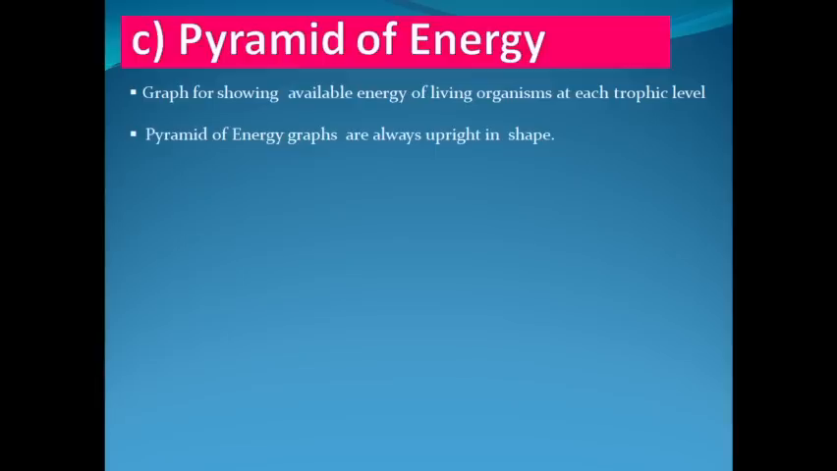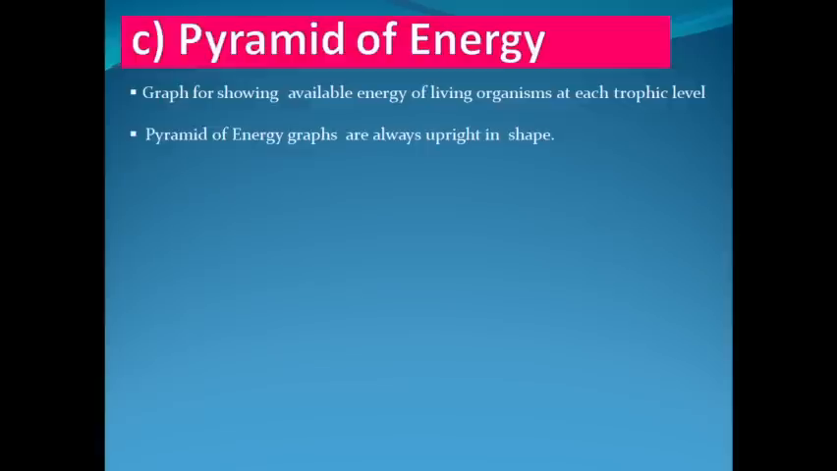The third type of ecological pyramid graphs are called pyramid of energy. Whenever we want to represent the total amount of available energy at each trophic level in any food chain, the graphs formed in such cases will be termed as ecological pyramid of energy graphs. These are graphs for showing the available energy of living organisms at each trophic level. The pyramid of energy graphs will always be upright in shape.